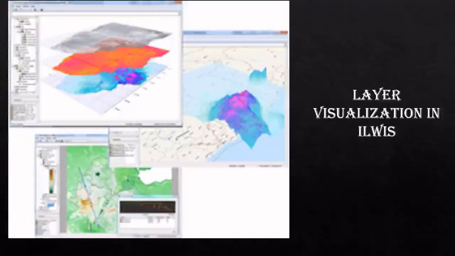So you can see the layer visualization in ILWIS. This is how ILWIS software is used. You can see the different layers and how the map is developed. Just a screenshot of what can be done, what we can do in this software.